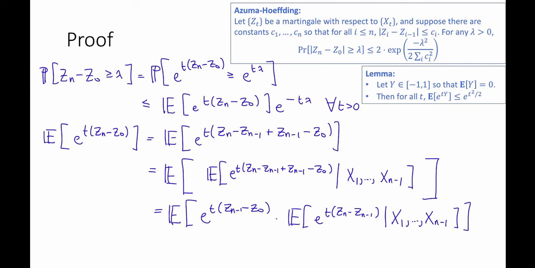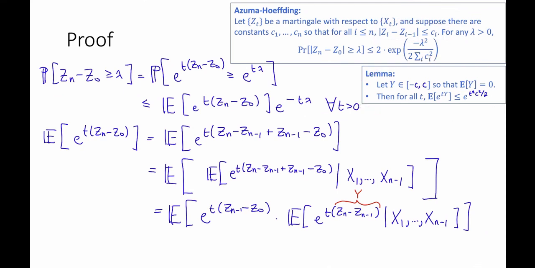But now consider what happens if I call this thing Y. Here I'm mirroring the notation from the lemma. By the assumption in the Azuma-Hoeffding theorem, Z_n − Z_{n−1} is at most c_n. So that means I can apply this lemma.